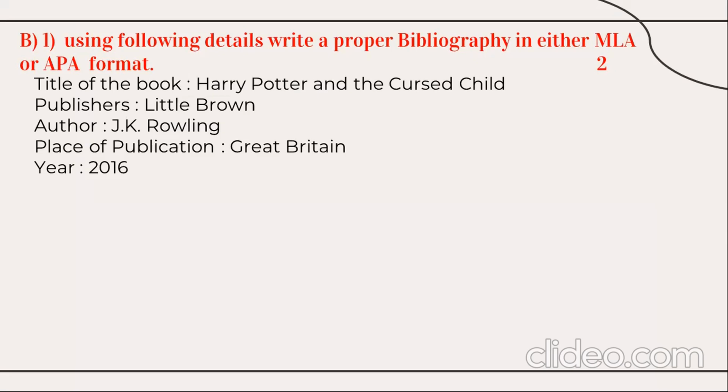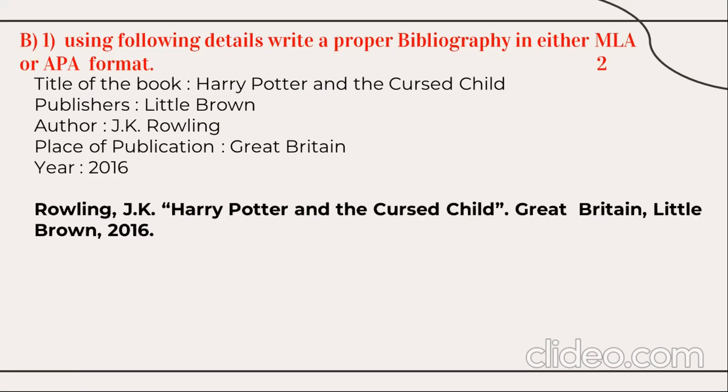So we are using MLA format here. J.K. Rowling is the name of the author. As per the rule, the last name should come first. So the last name is Rowling, comma, J.K., followed by the first name, full stop. The name of the book, Harry Potter and the Cursed Child, in inverted commas, full stop.